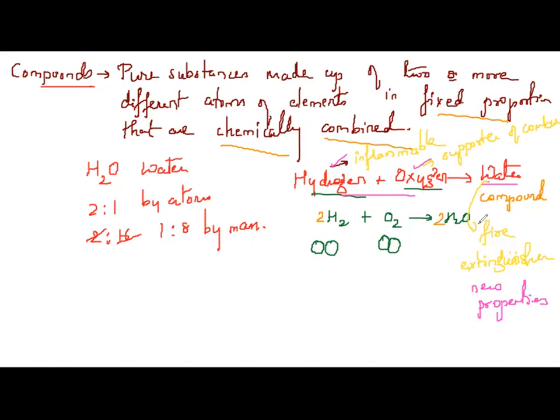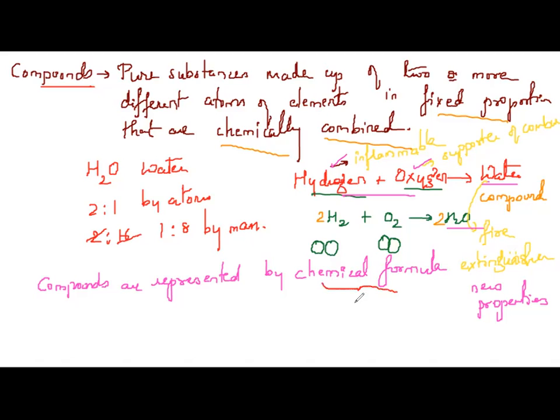And how to write the chemical formula? The formula of water is H2O. So compounds are represented how? I will write here. Compounds are represented by chemical formula, like how elements are represented by symbols. So what do you mean by chemical formula?